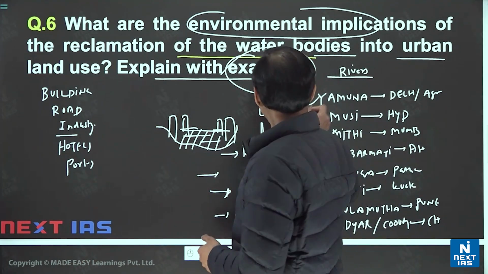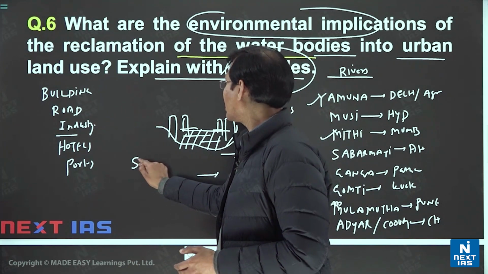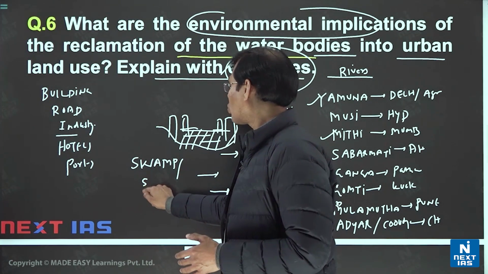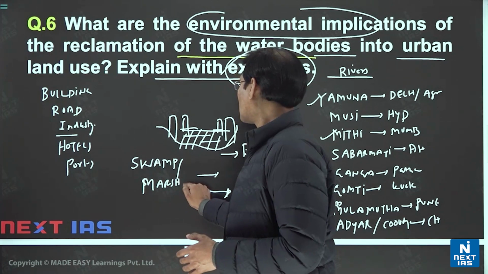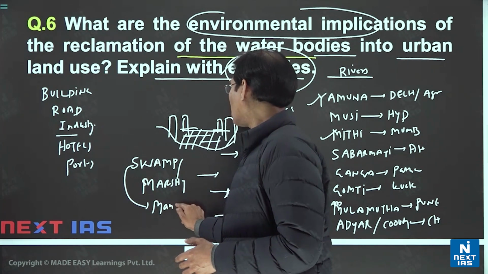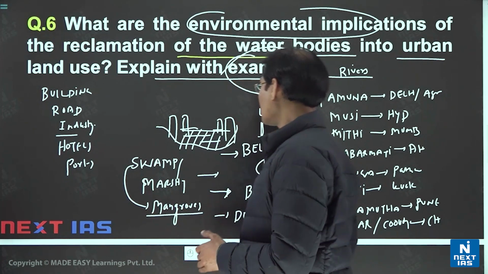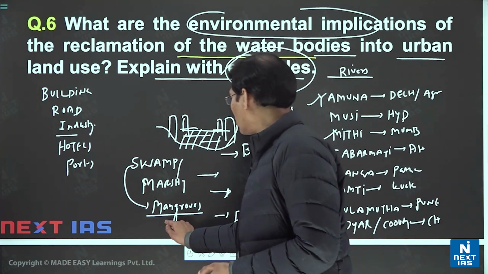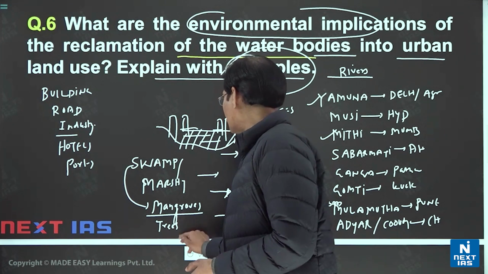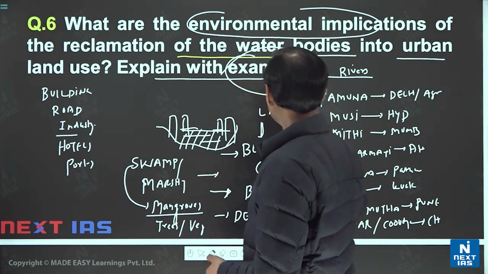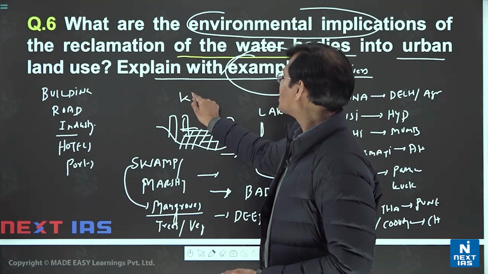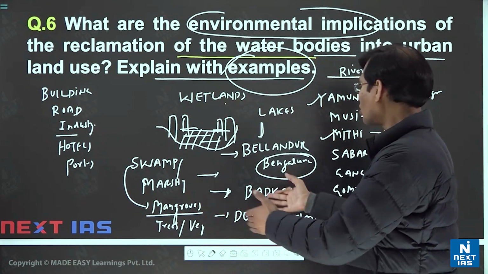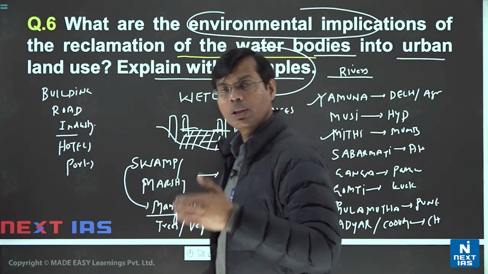Not only river and lake, but also marshy land, swampy area, swamps and marshy land, where there is water, like mangrove areas, coastal forest we have around Mumbai, around Chennai, around several coastal cities, or even other forests, other trees and vegetation. Or wetlands, we can say these water bodies even we can call wetlands under the Ramsar Convention. So many things we are aware of. So two, three or four examples you can choose.